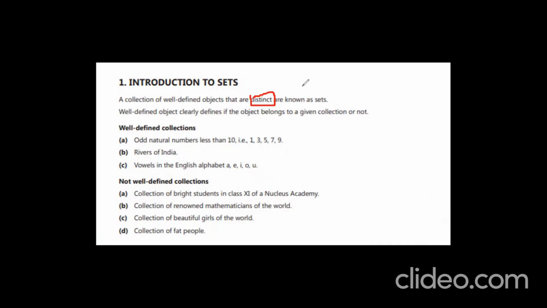How is it a set? Let us observe: a collection of well-defined objects. We are collecting objects. If I say a set of books, it may be mathematics, physics, of different classes or the same classes. In order to define a set, it is a collection of objects of any kind. But one important thing: the objects must be distinct and distinguishable. You should not take the same one.